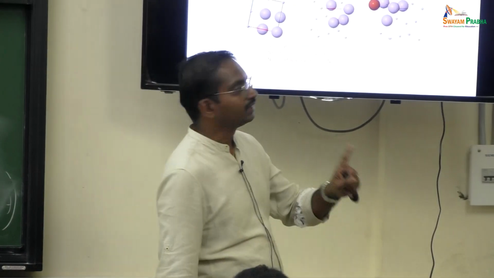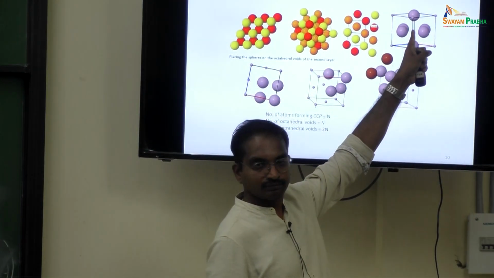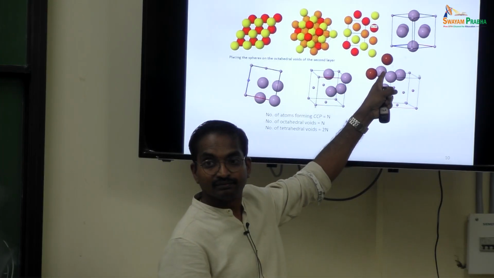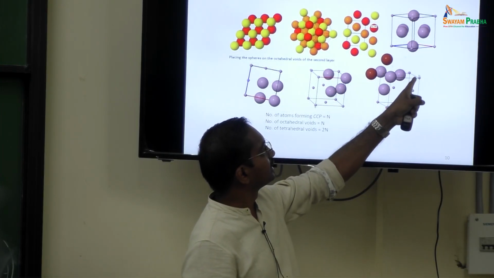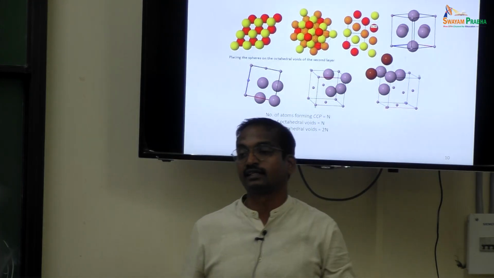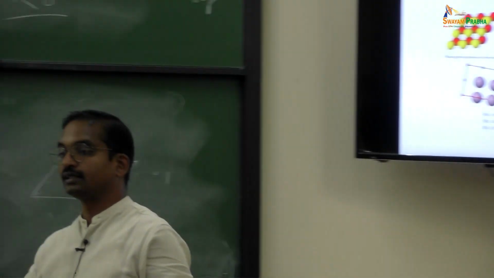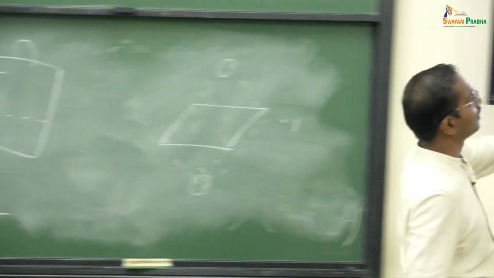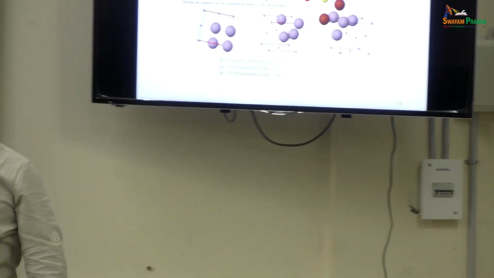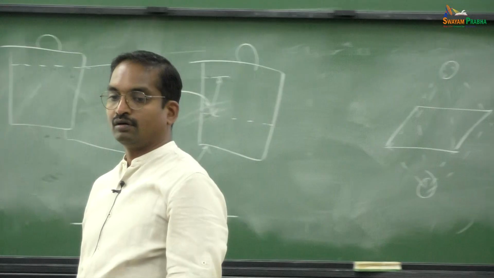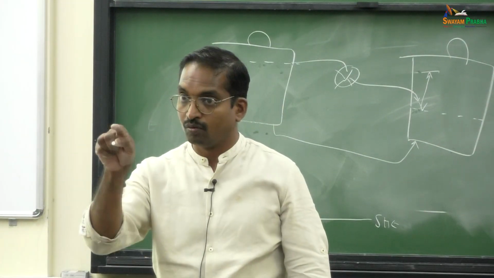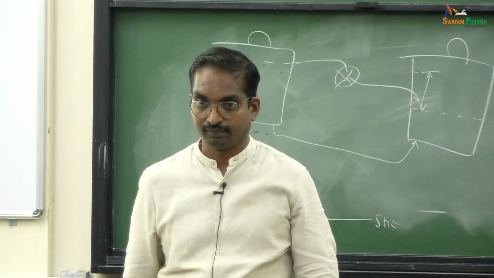Now look carefully, this is a void. Where are the similar voids? Here in the edge center. In the edge center here, edge center there, edge center here, here, here, here, here. How many edge centers are there? 12 are there. What is the sharing of that void? Sharing of this void is 1/4. So 3. So 3 octahedral voids plus in the center one, 4 octahedral voids belong to that unit cell.